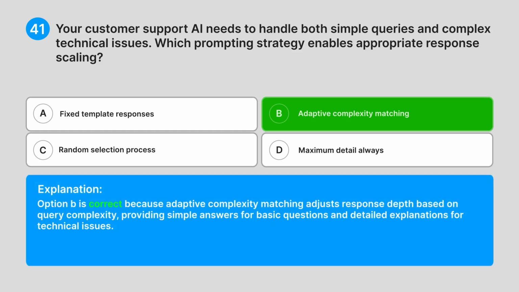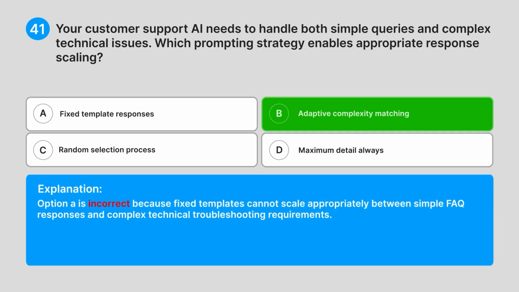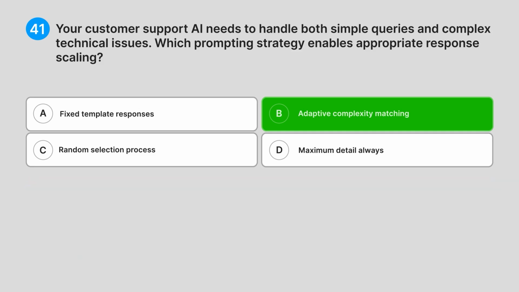Explanation. Option B is correct because adaptive complexity matching adjusts response depth based on query complexity, providing simple answers for basic questions and detailed explanations for technical issues. Option A is incorrect because fixed templates cannot scale appropriately between simple FAQ responses and complex technical troubleshooting requirements.